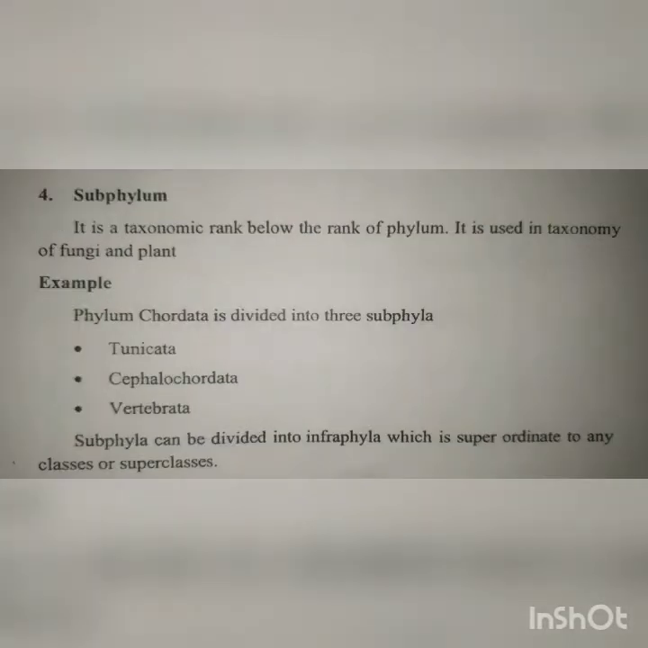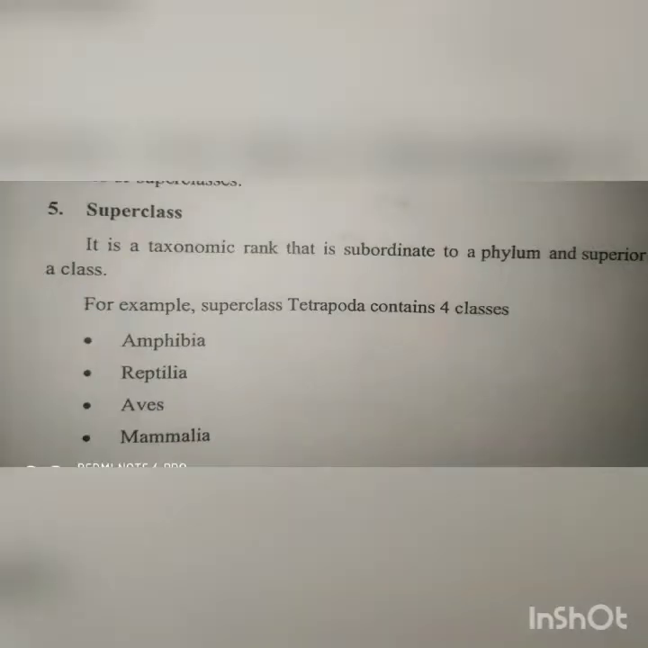Then comes the subphylum. Phylum Chordata is divided into 3 subphyla: tunicates, cephalochordates and vertebrata. Subphyla can further be divided into infraphylum, which depends on the class. Then there is superclass, subordinate to a phylum and superior to class. For example, superclass Tetrapoda has 4 classes: amphibia, reptilia, aves and mammals, right?